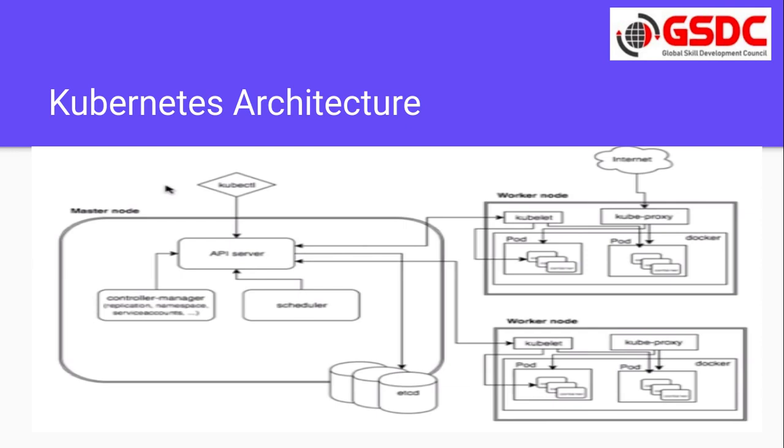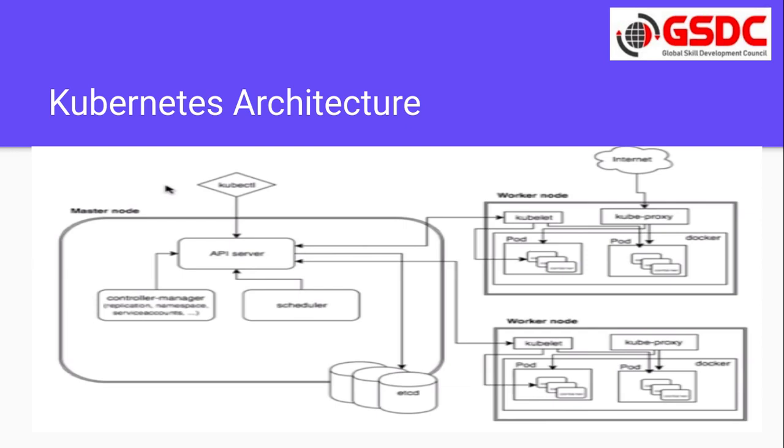So how does this flow work? The kubelet will continuously talk with the master node, and it will keep updating the master node on what is happening on the worker node. So the master node can continuously have an update of what is happening with this worker node. Now let's say I give the Docker Compose file to kubectl, it will provide it to the API server. Let's say I want to start 2 pods, or one pod which contains 2 containers.